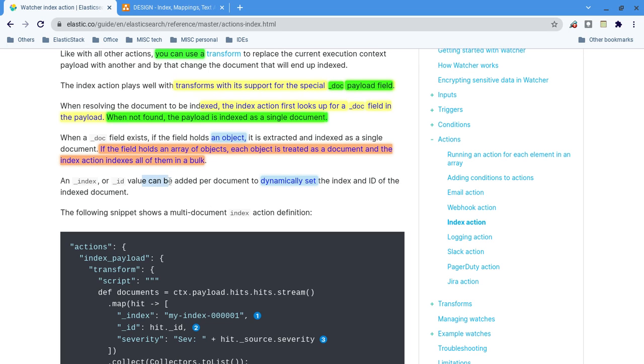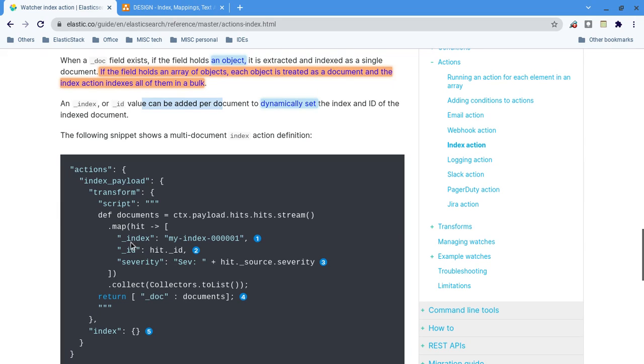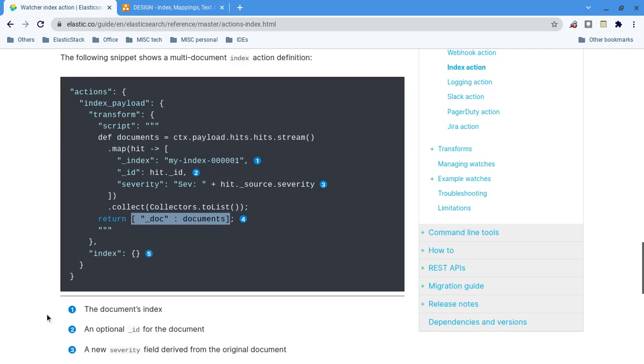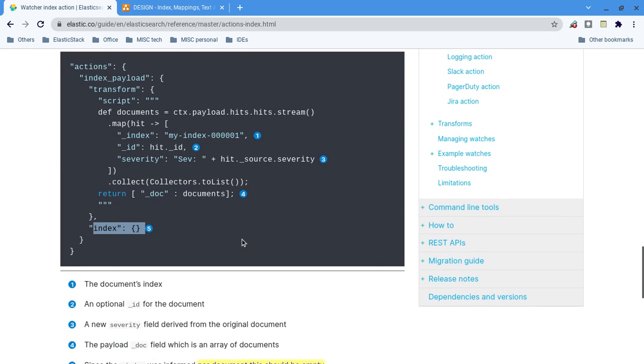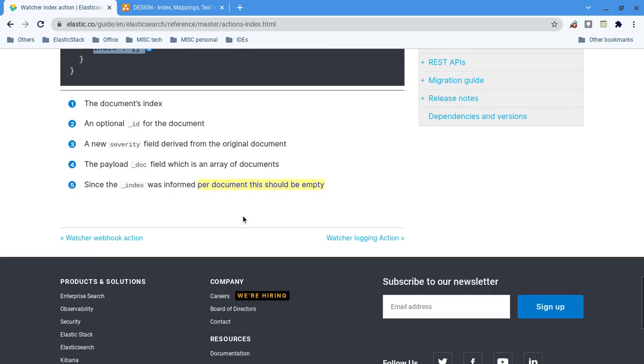Here, the index and the ID can be set dynamically. You can see that we have set the index and the ID for each document. Obviously the severity is the actual business data here, so these attributes are stored and put in the document. That is the return type of the transform. Then here we are doing the indexing, so it will index into the output action.